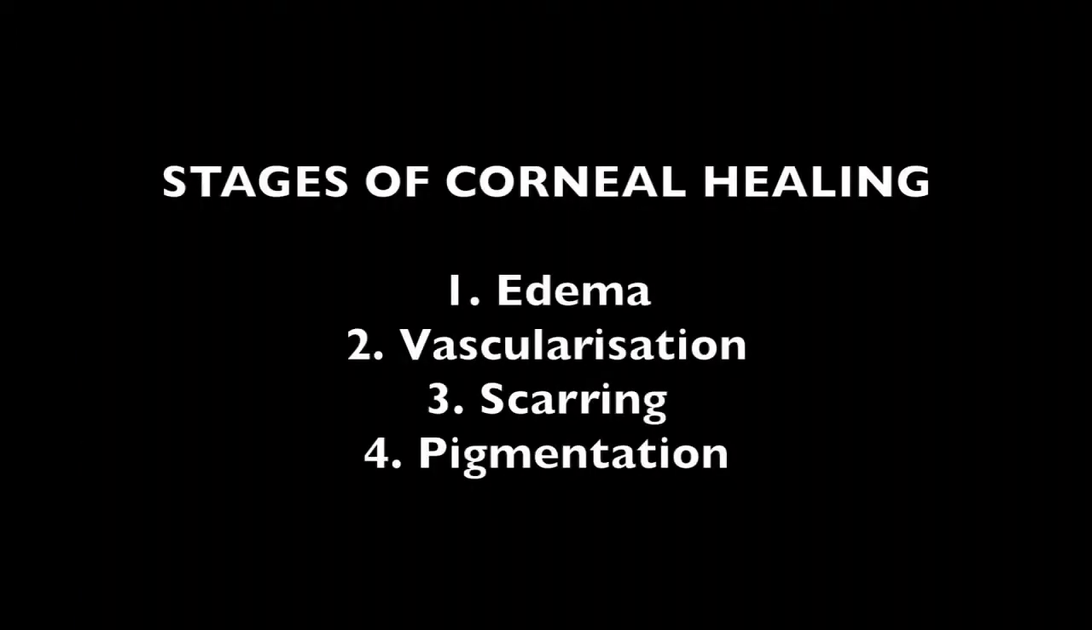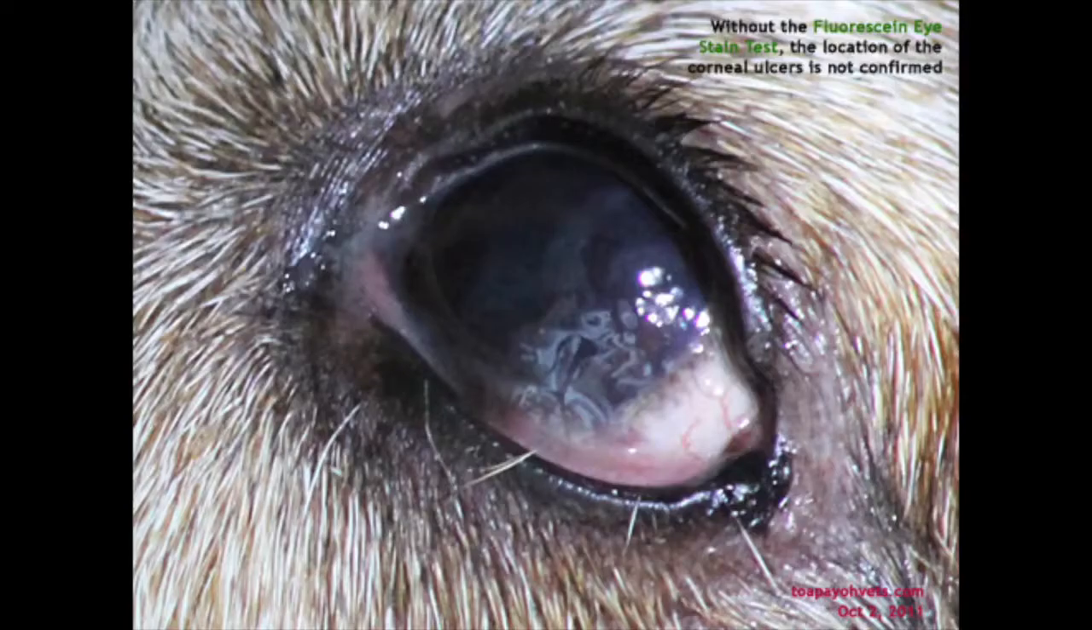The cornea heals in 4 stages: edema, vascularization, scarring, and pigmentation. Stage 1. Edema. Edema is the accumulation of fluid in the cornea. This is an example of corneal edema. We can see that fluid has accumulated in the cornea.